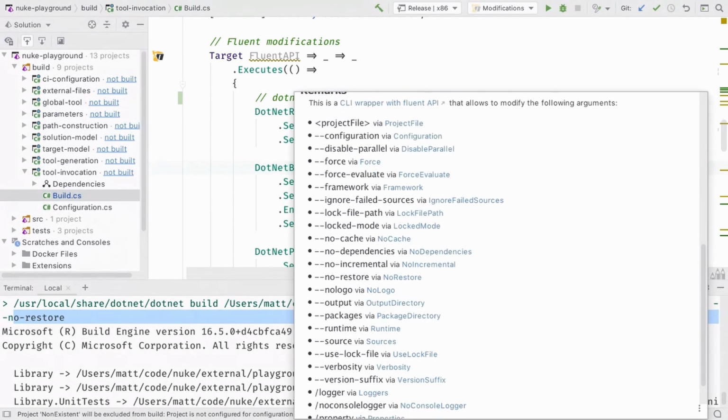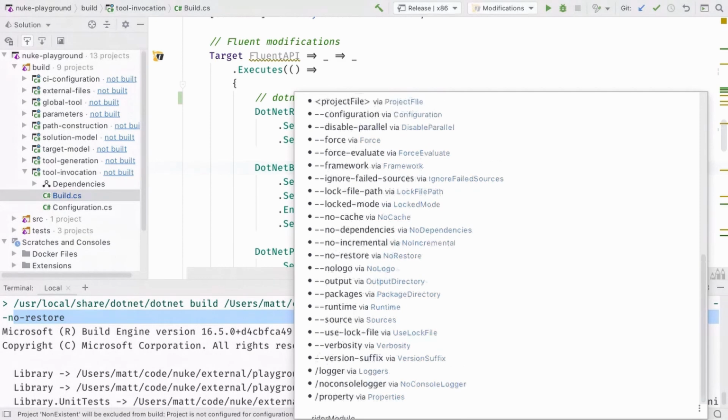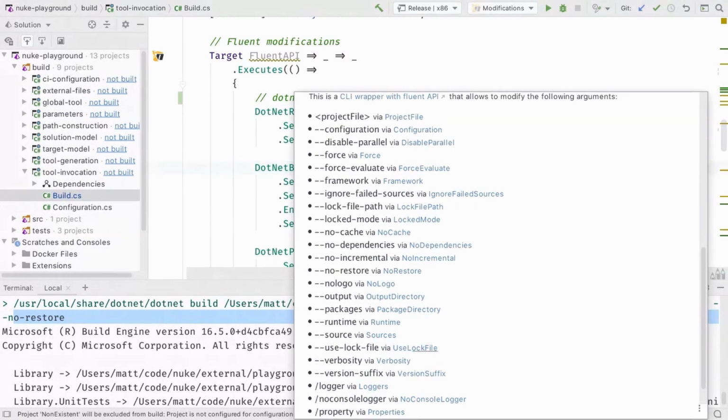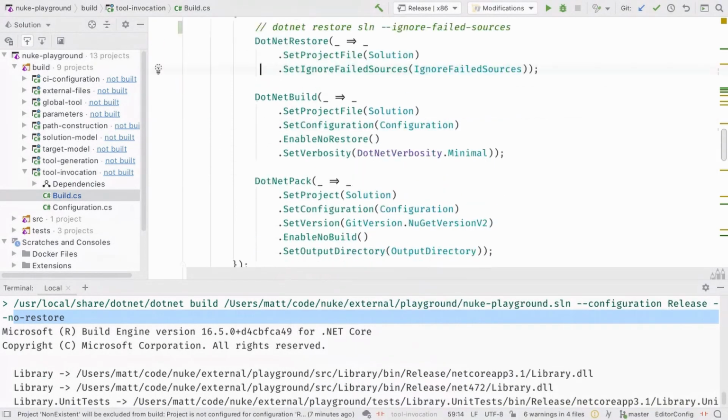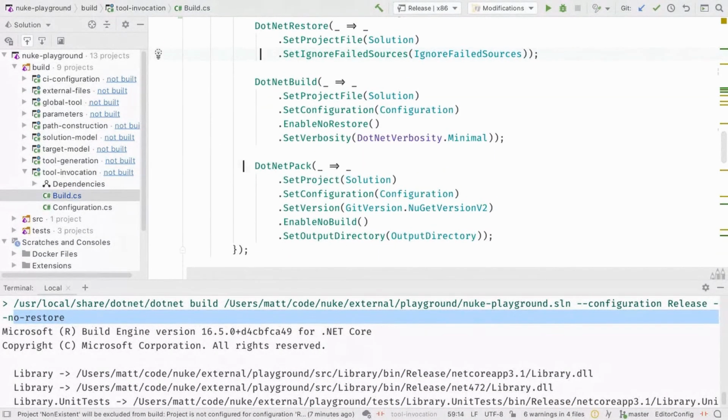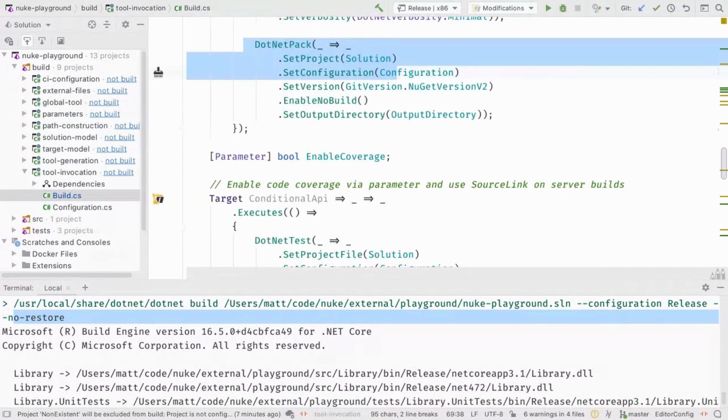And here we can see all the arguments that are able to be manipulated with their respective properties. So for instance, it's not a good example, but this Fluent API supports many types like dictionaries, Boolean strings, all that kind of stuff. So .NET pack, I will just skip that.